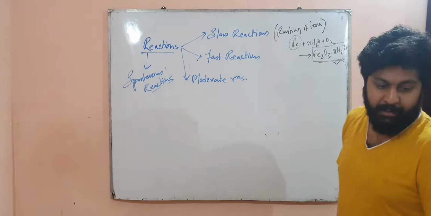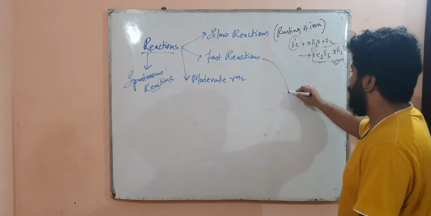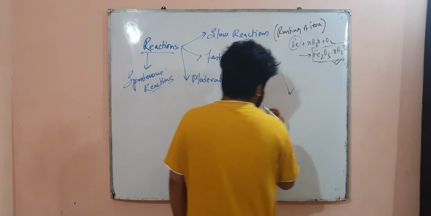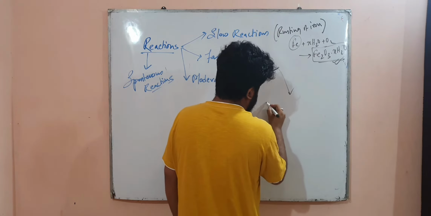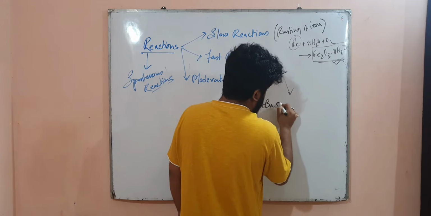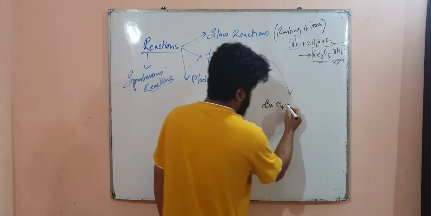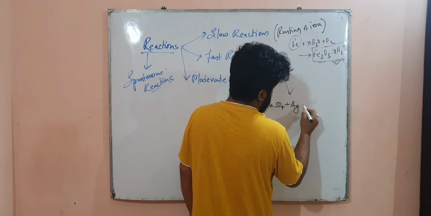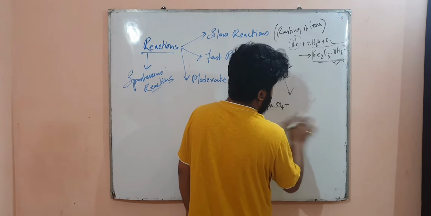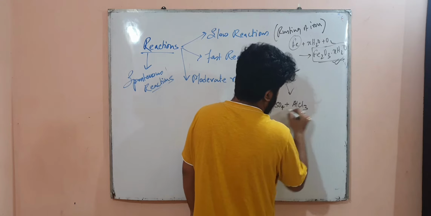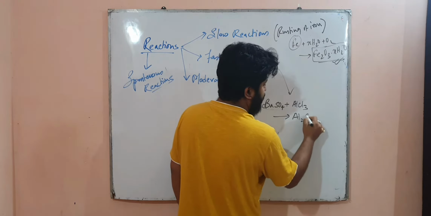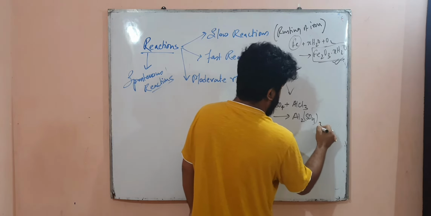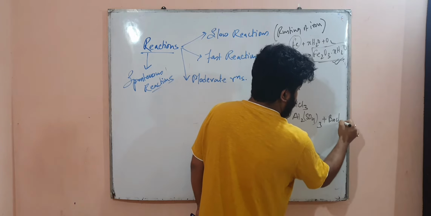Now there are fast reactions. For example, suppose BaSO4 reacts with, let us take, AlCl3, then Al2(SO4)3 will form and BaCl2 will form.